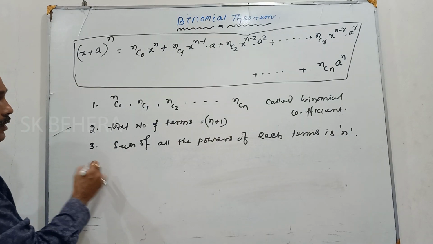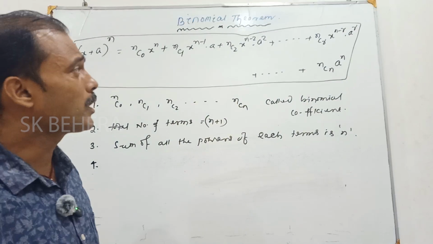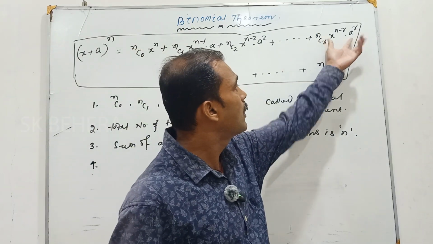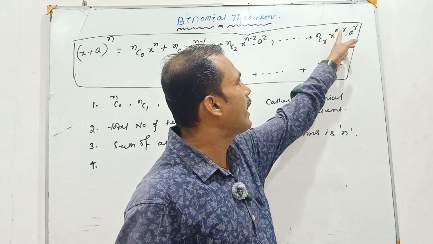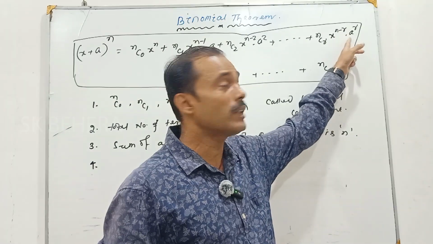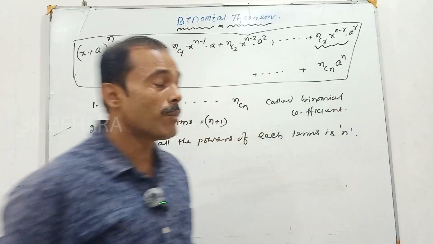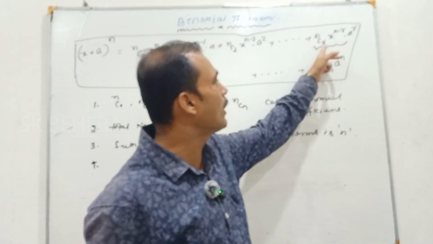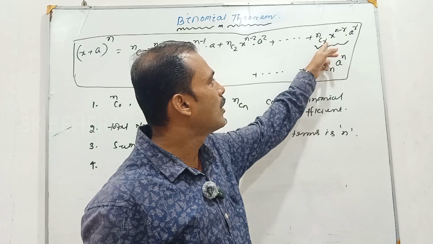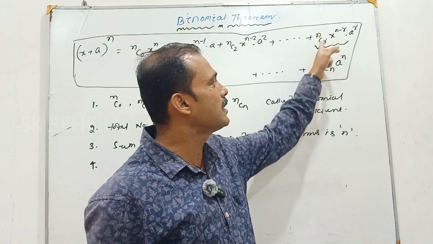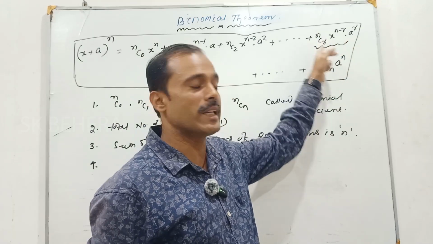And the fourth thing, you see, this term nCr x^(n-r) a^r is called your general term. Because here there is no constant value, here r is variable. Write down, general term.